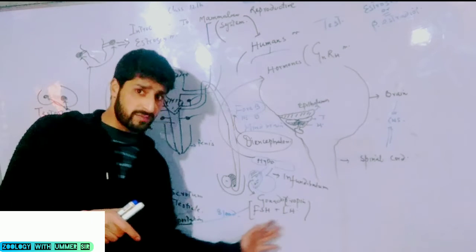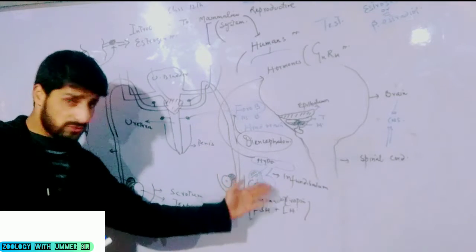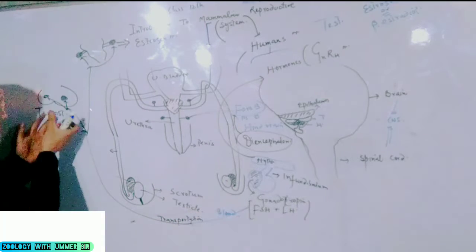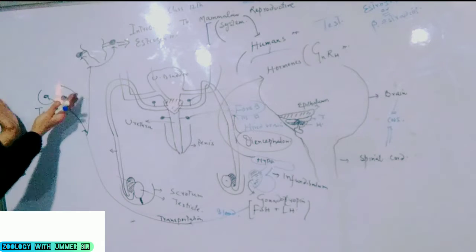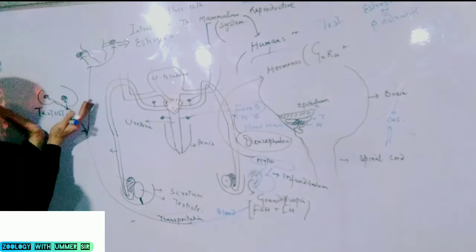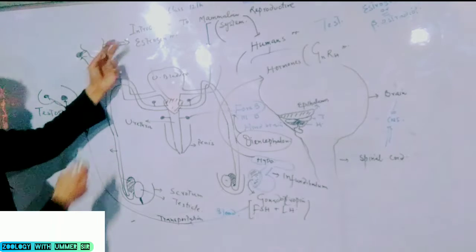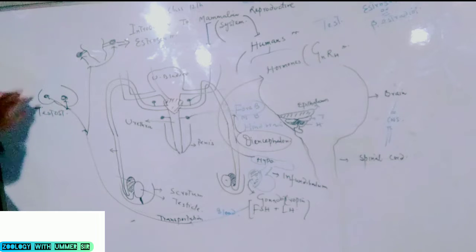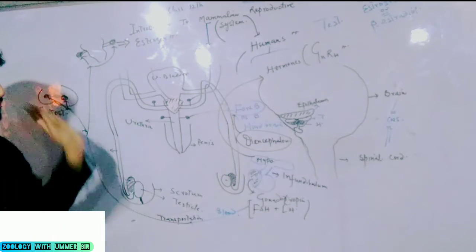When these two hormones are produced, they are then discharged into the blood from the anterior lobe pituitary gland, and blood takes them to the target organ. While discussing the target organ, I chose only two target organs. The first target organ is the testes, second target organ is the ovaries. This is an ovary, this is an ovary. These are just testicles of males. Only then the testes will produce male sex hormone or testosterone, and females will produce estrogen.